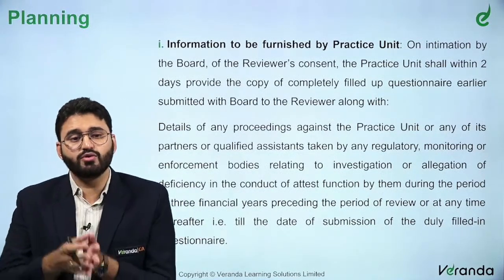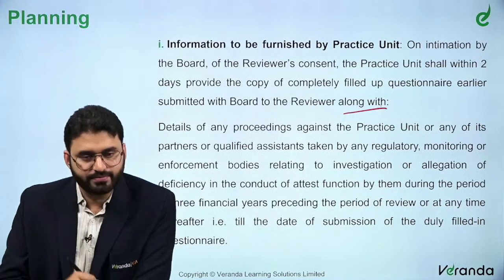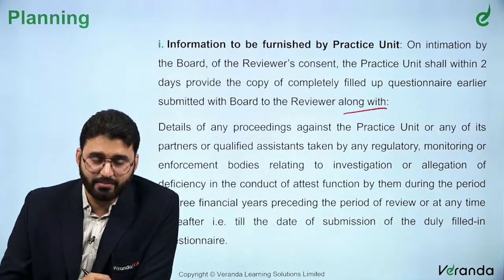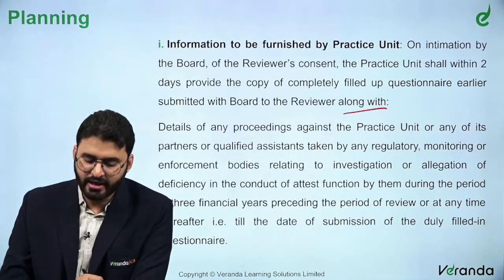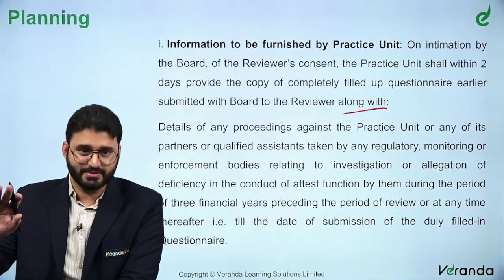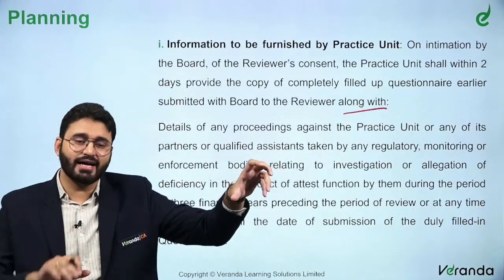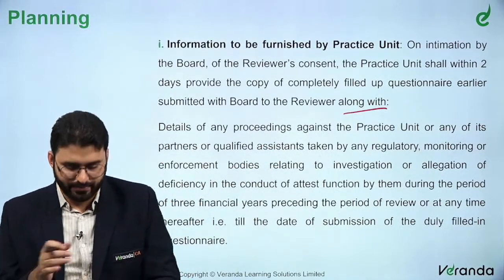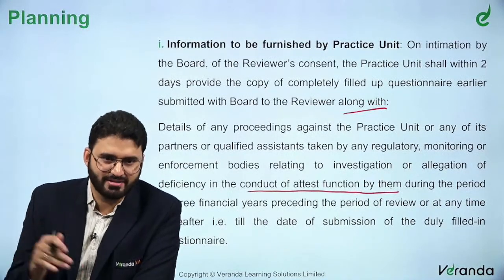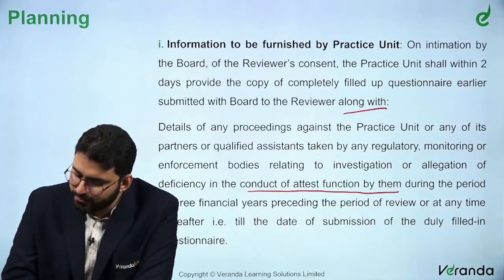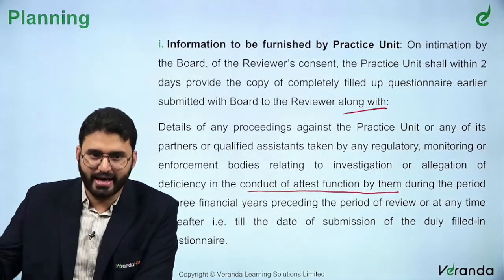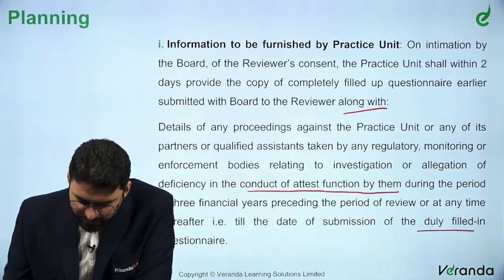Now it has to be given to the reviewer, along with details of any proceedings against the practice unit or any of its partners or qualified assistants taken by any regulatory, monitoring or enforcement bodies relating to investigation or allegation of deficiency in the conduct of attest function. It could be any client. You may select client A, but this is against client B. No problem. You have to submit that. But it has to relate to the conduct of attest function by them. It's not something personal. It relates to the conduct of attest function during the period of 3 financial years preceding the period of review or at any time thereafter, that is till the date of submission of the duly filled in questionnaire.